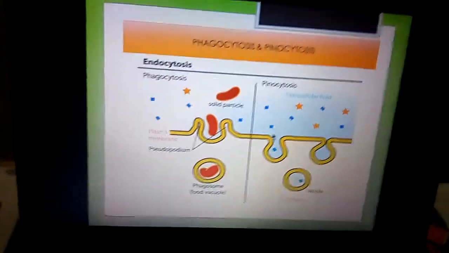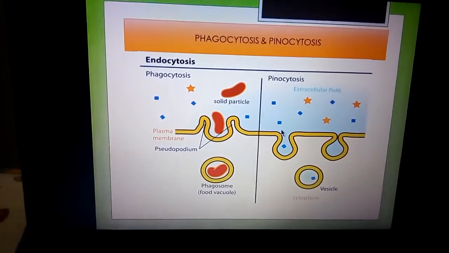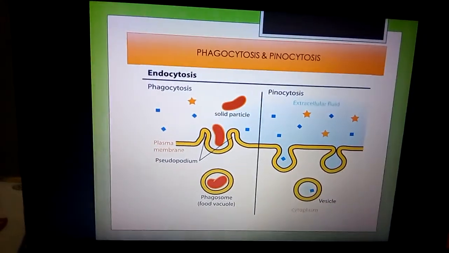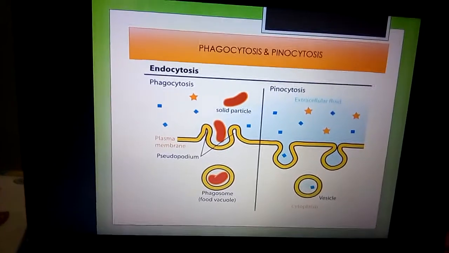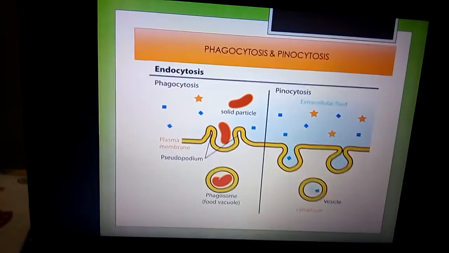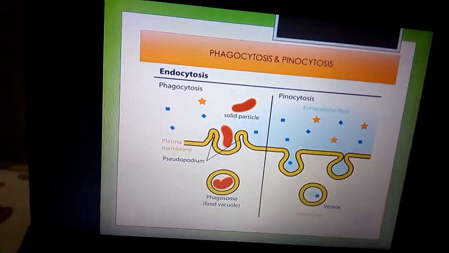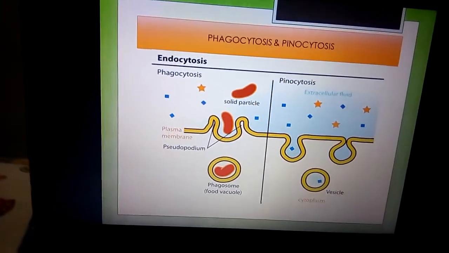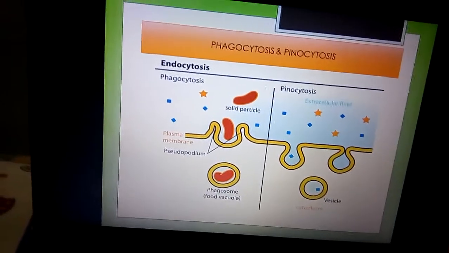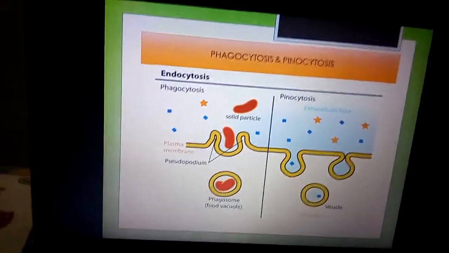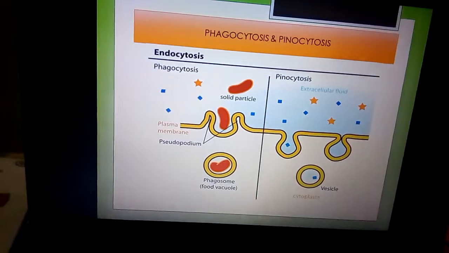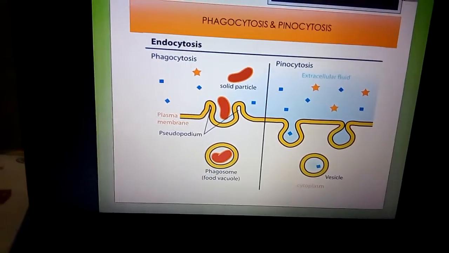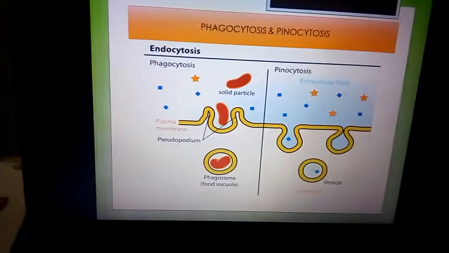So what are the basic differences between phagocytosis and pinocytosis? First point we learn, phagocytosis is an intake of solid particle with the formation of vesicle called phagosome, while pinocytosis is the intake of liquid particles with the formation of vesicles called pinosome. Number 2, phagocytosis is used for defensive purpose by engulfing the foreign particles.